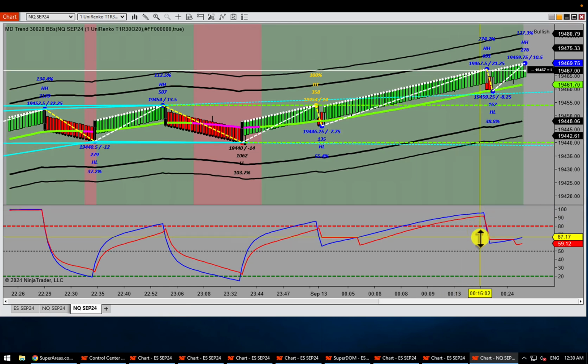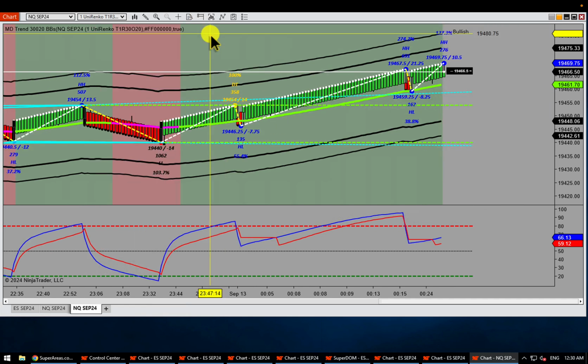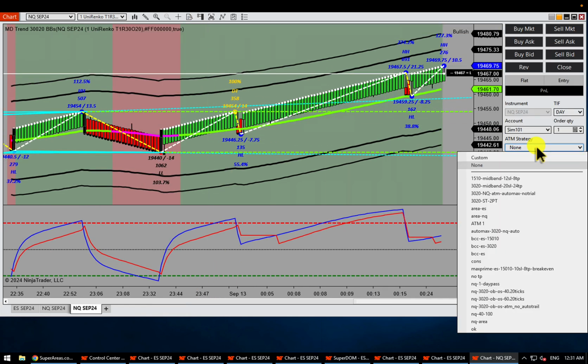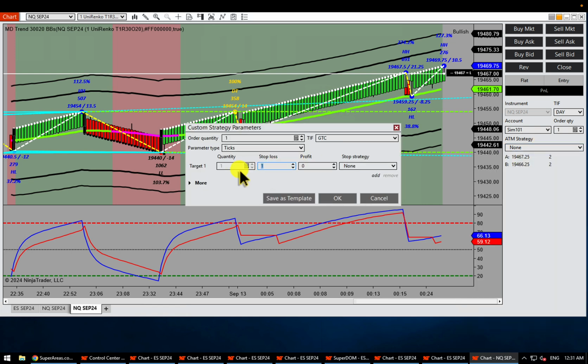First things first, let's turn on Chart Trader so I know if I'm in a trade or not. Let's make it an ATM, and let's first set up an ATM. In this case, I will put a stop loss of 60 ticks and a take profit of 20 ticks.